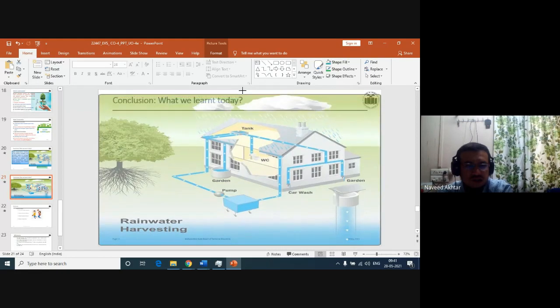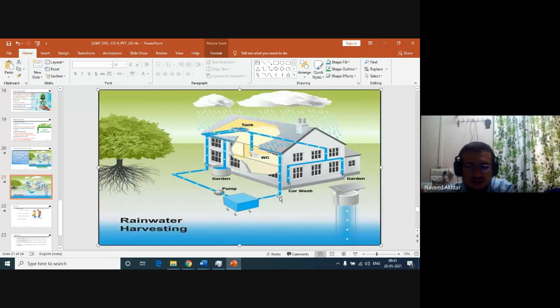You can see the water harvesting method: the roof water goes through the pipeline to a tank, and from that you can supply to the WC and to gardening. These rainwaters are collected through the piping system into a tank, and this tank will also recharge the groundwater. Also, you can see the arrow here.